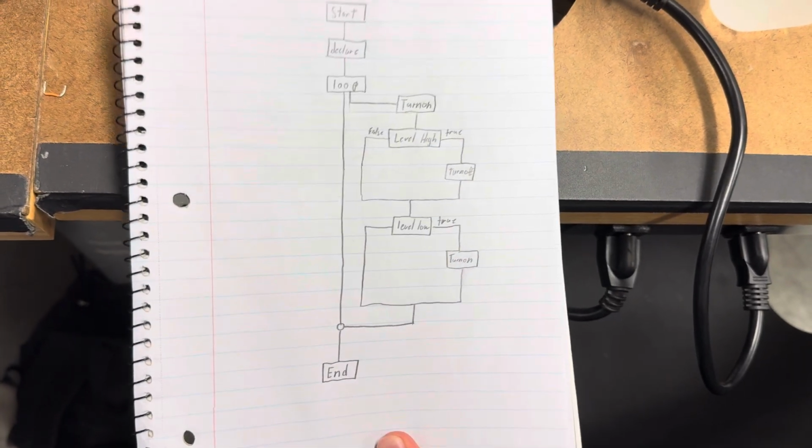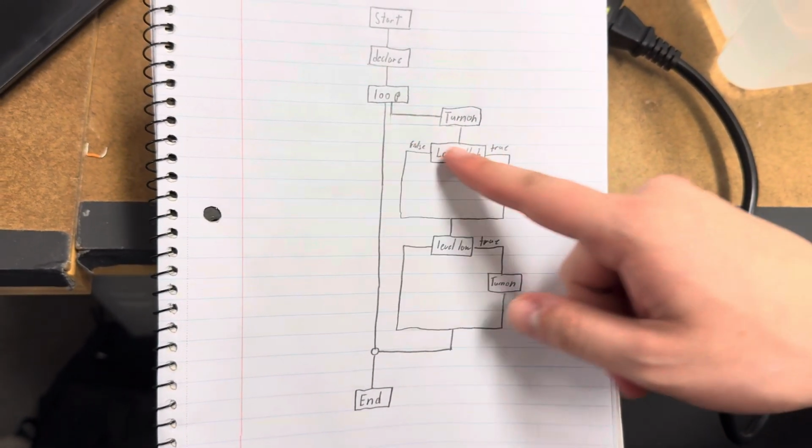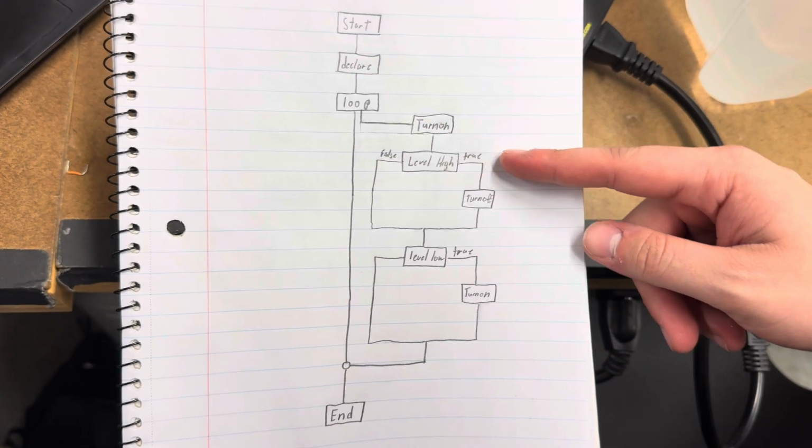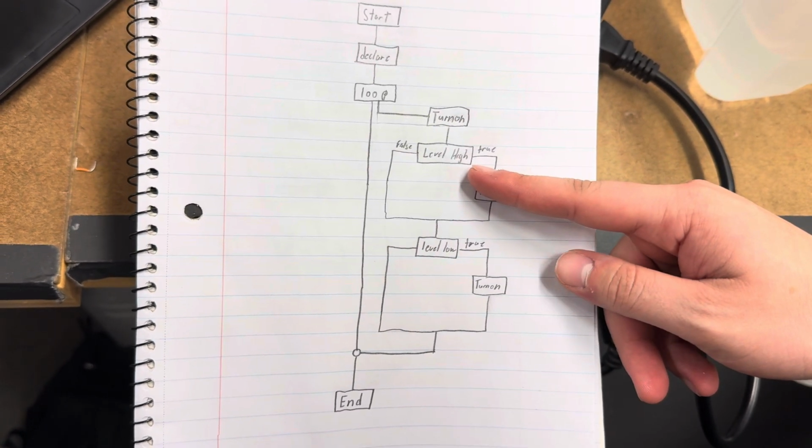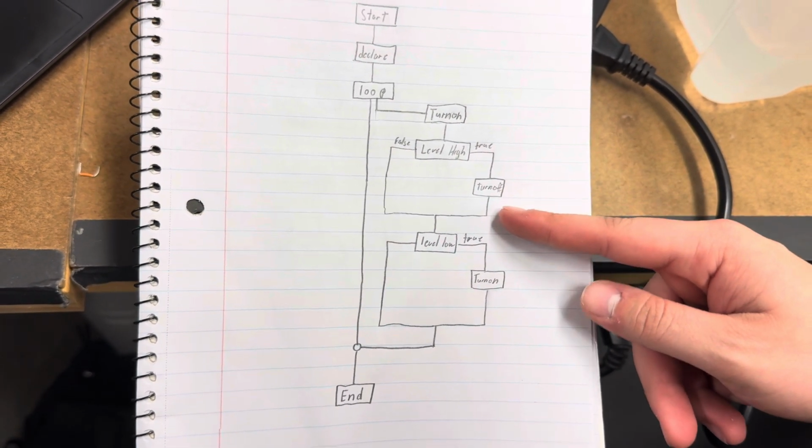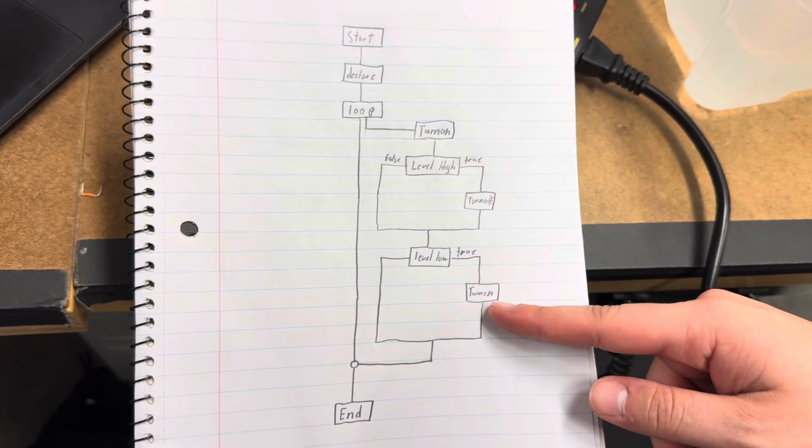Here is our flow chart. As you see, we have a loop where we turn the motor on, and we'll read the values. If it's high, then it turns off, and if it's low, then it turns back on.